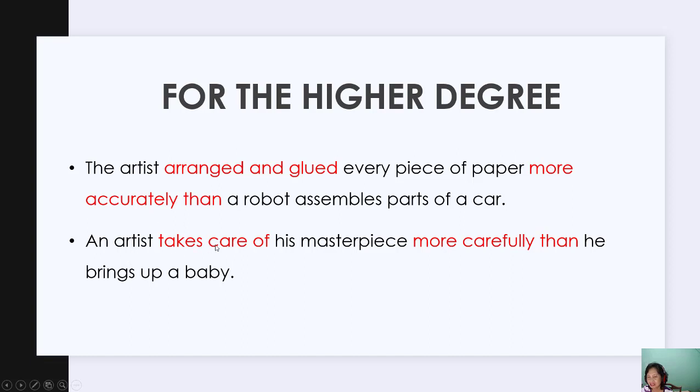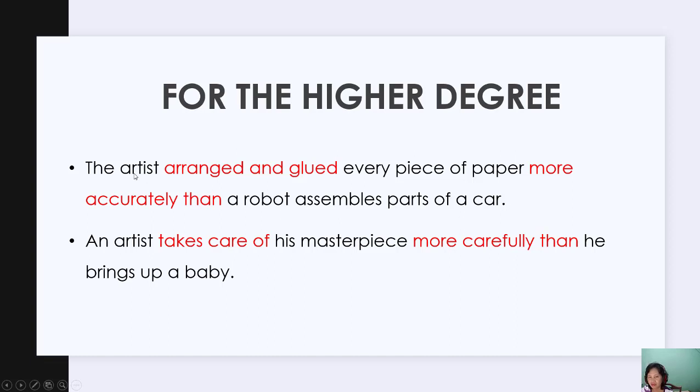An artist takes care of his masterpiece more carefully than he brings up a baby. Takes care, this is the verb, and then carefully, this is the adverb. More carefully than, don't forget the word than if we want to compare the higher degree. Of course, the adverb must be with more here because this is the comparative form.